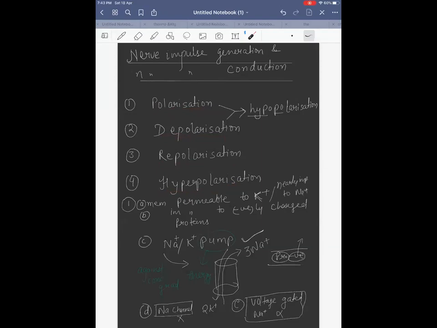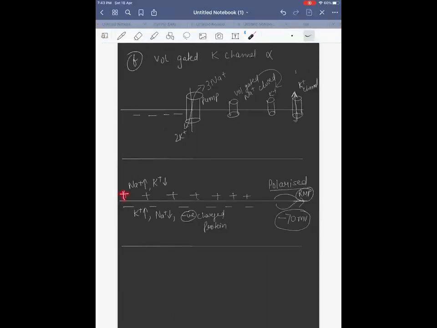First case, polarization. This is the case when the membrane is already polarized. Polarized means your membrane already has outside positive and inside negative. There is some charge already. Okay, that is the meaning of polarized.